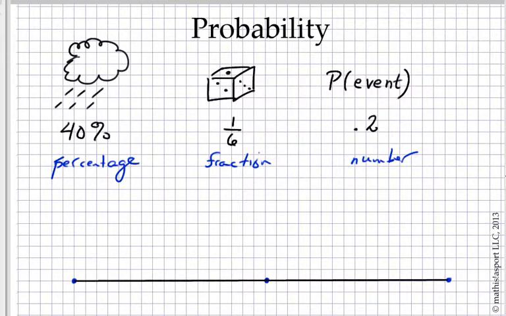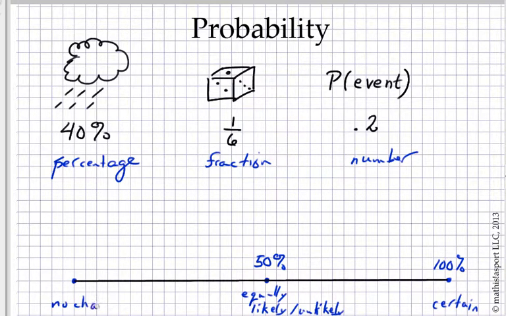If the chance that something is going to happen is 50%, then I'm going to describe that as equally likely or unlikely. If something has a 100% chance, that means it's certain. If there's no chance at all that something's going to happen, then it has a 0% probability of happening. And then we have a range of values in between these.